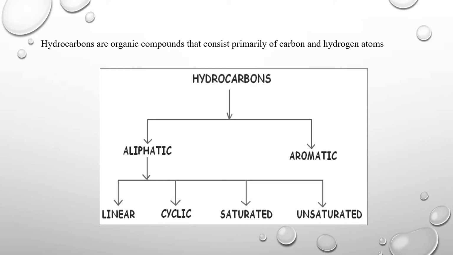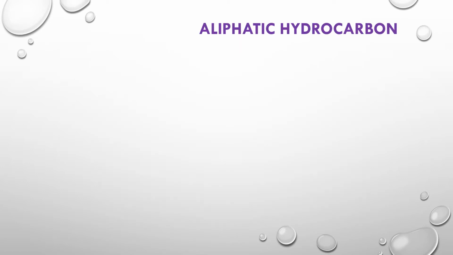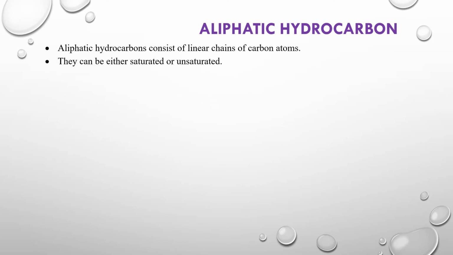So let's look at the different types of hydrocarbons now and their associated examples. The first one, which is aliphatic hydrocarbon, we have already briefly described. Aliphatic can be linear or they can be branched. They can be cyclic in nature, which means they can either be saturated or unsaturated. Some of the examples of aliphatic hydrocarbon that we will be looking at in this course are alkane, alkene, alkynes.